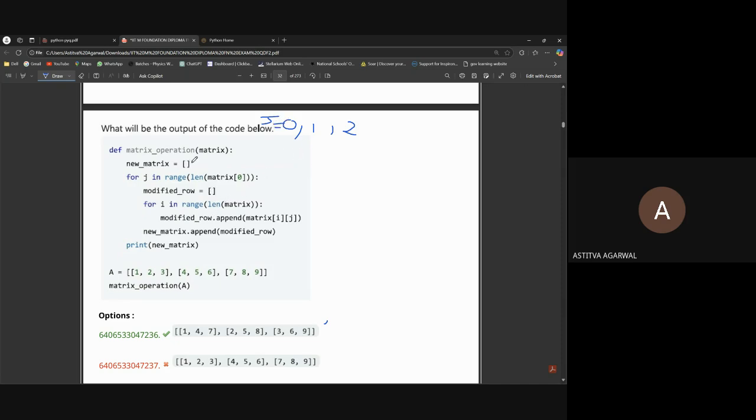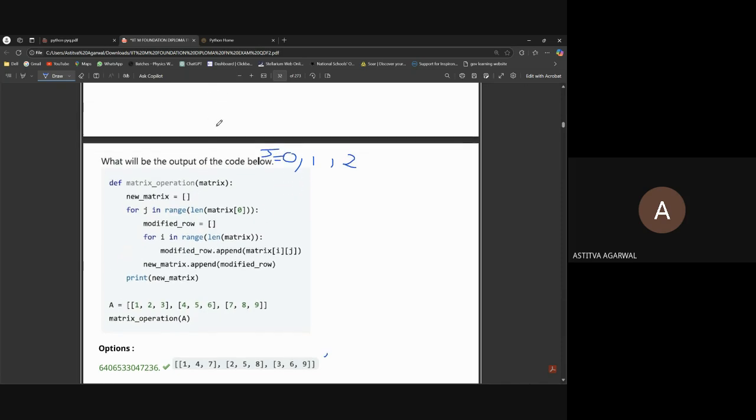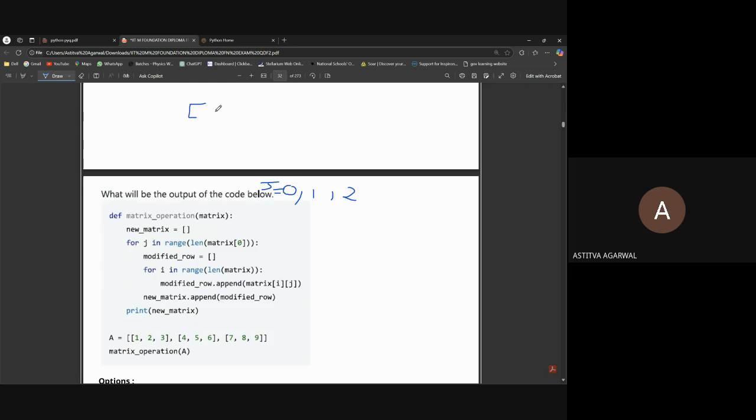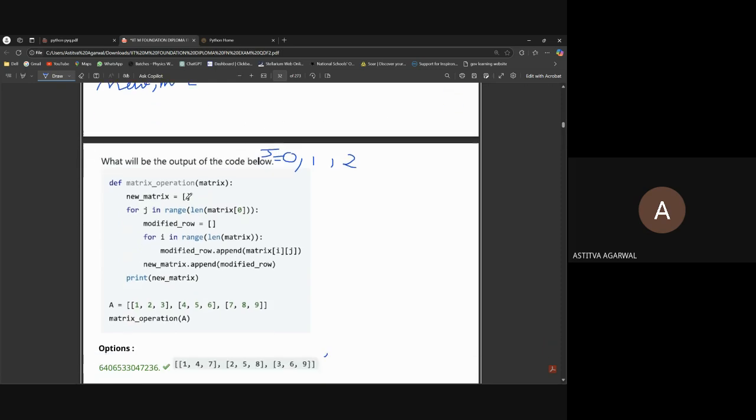Then first we have to take a new matrix. Assume this as the new matrix, okay? I'm just writing with the mouse. So let's assume it's empty. Now we have to make a modified row. I'm just writing M, making it an M list.